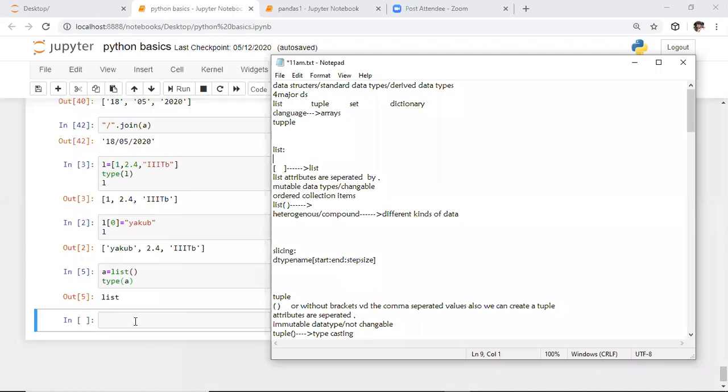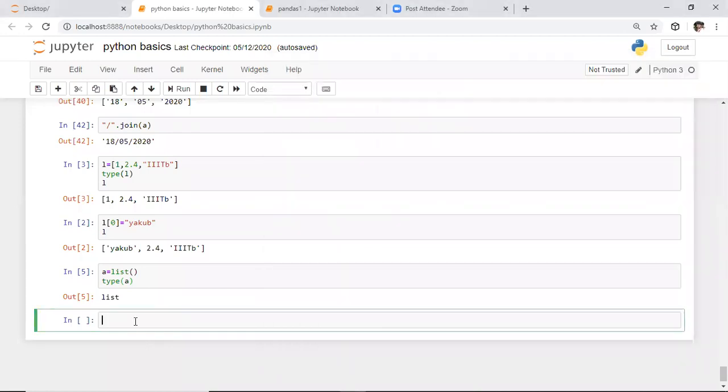To make this clear, I'm taking one more example. In this example, I'm taking one nested list. In this list, initially I'm specifying 1. After this, I'm specifying B131832. After this, I'm taking one more list. In this list, I am specifying IIITB.